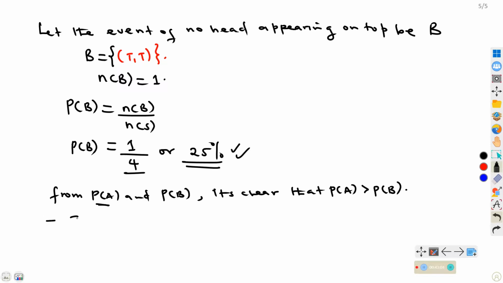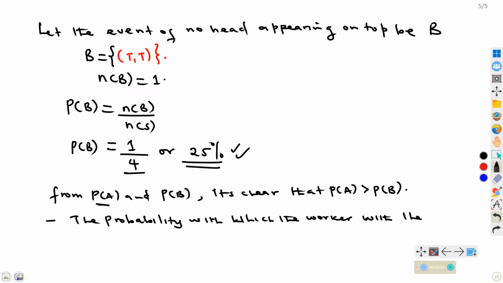So we shall also say the probability with the worker with the highest chance will be 3/4, or what we have seen as 75%, because it is clear 75% is greater than 25%.